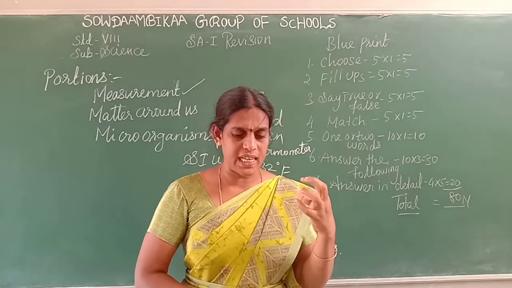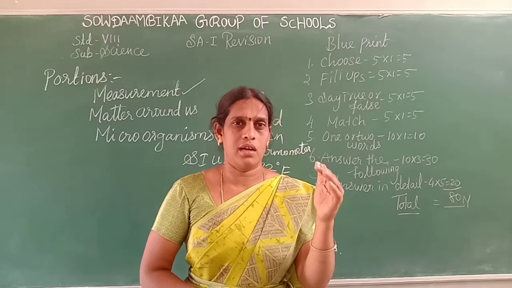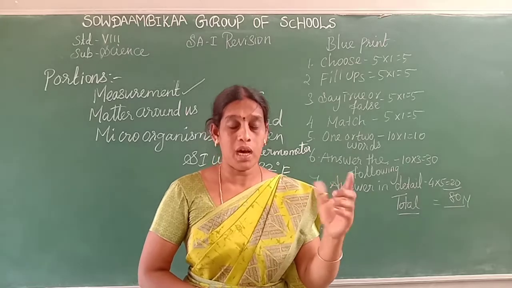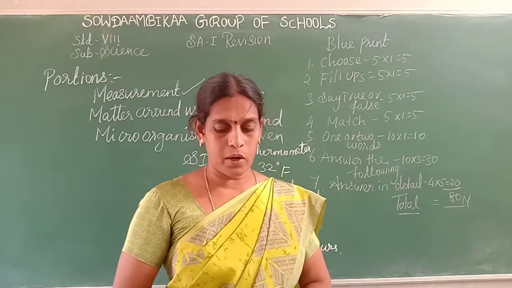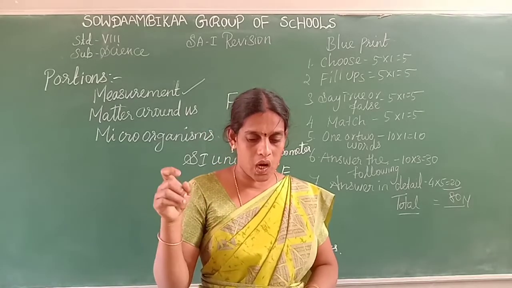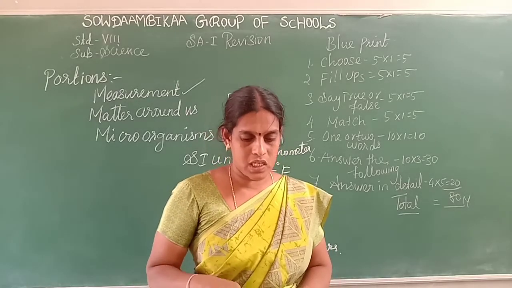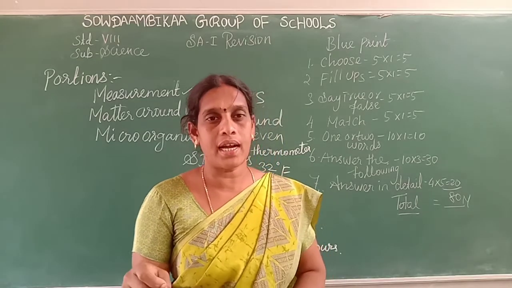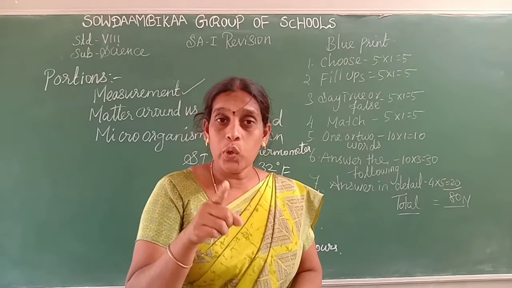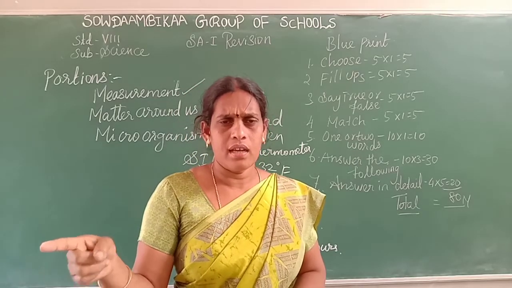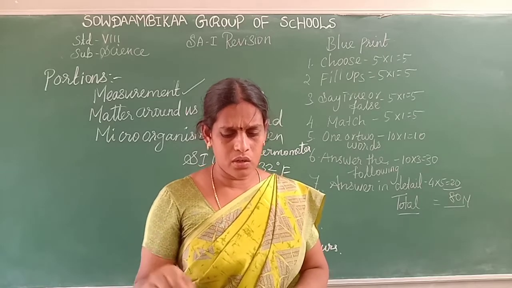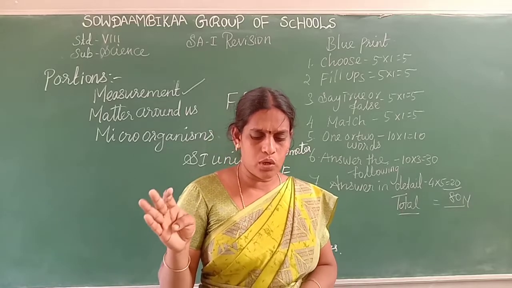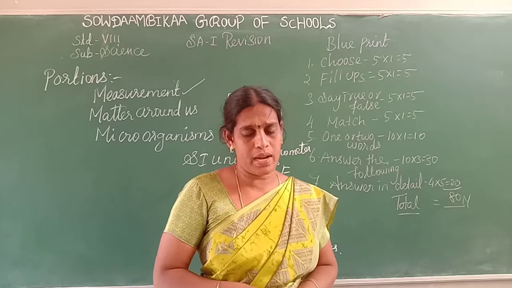Okay, in these physical properties, each property may come for 2 marks. Study well. Physical state means metals are solid under normal conditions of temperature. Mercury is liquid at normal temperature. So the mercury is liquid at room temperature. Elements like cesium, rubidium, francium, gallium become liquid just above room temperature.